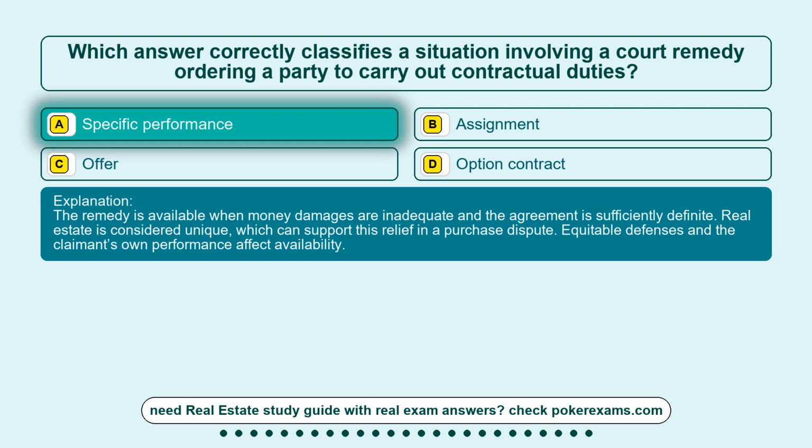The remedy is available when money damages are inadequate and the agreement is sufficiently definite. Real estate is considered unique, which can support this relief in a purchase dispute. Equitable defenses and the claimant's own performance affect availability.